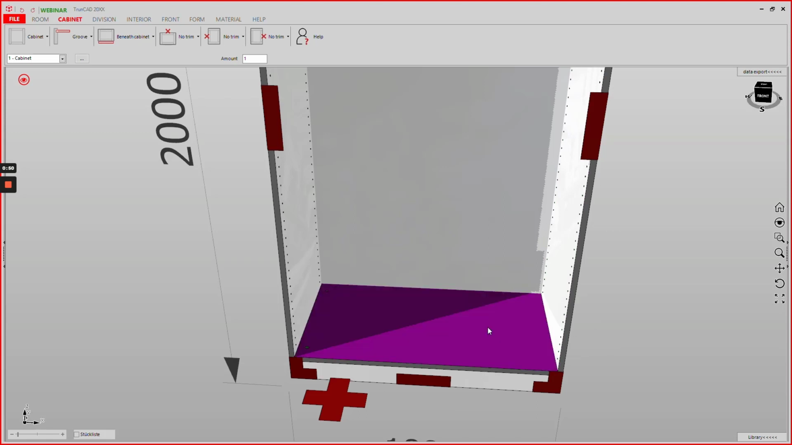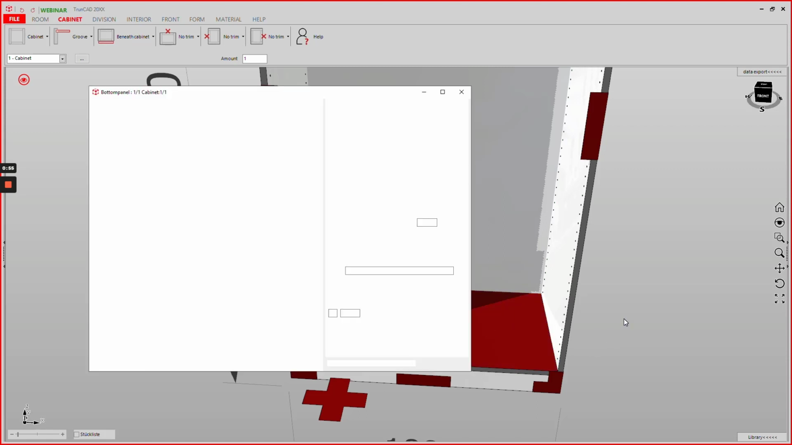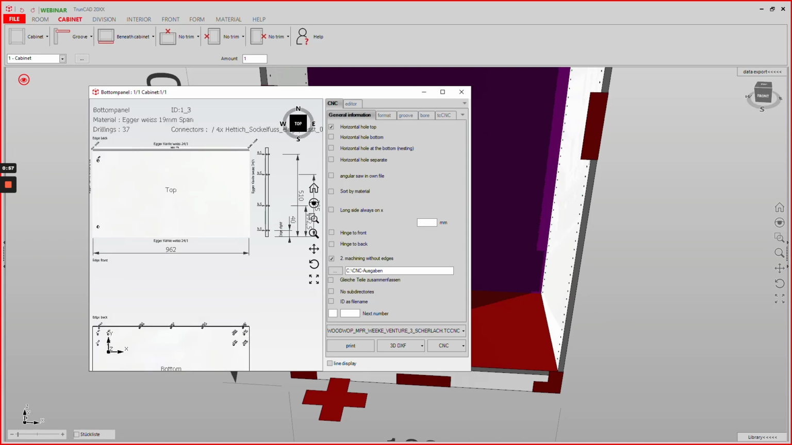If we now make a double click again on the part, we can see the change.